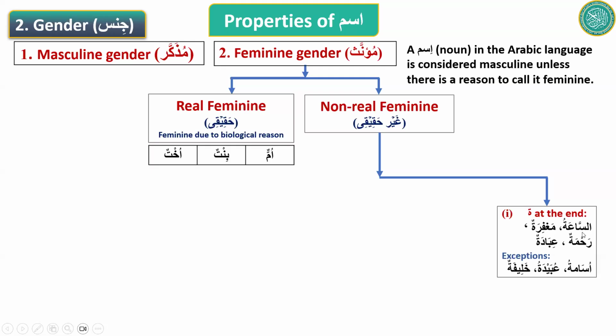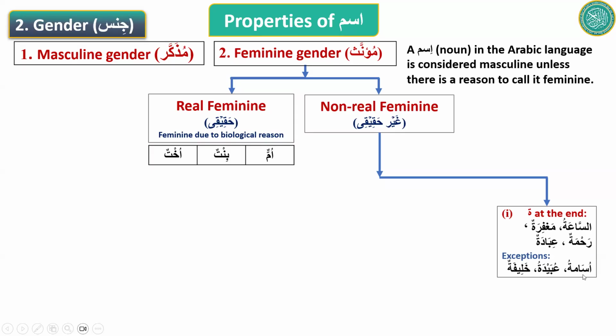Ta marbuta at the end, most of the time. But there are some exceptions, like as-sa'a, the hour, feminine. Maghfira, forgiveness, feminine. Rahma means mercy, feminine. Ibadatun means worship. These are all feminine words. And how would we know that it is feminine? Because there is a ta marbuta at the end.